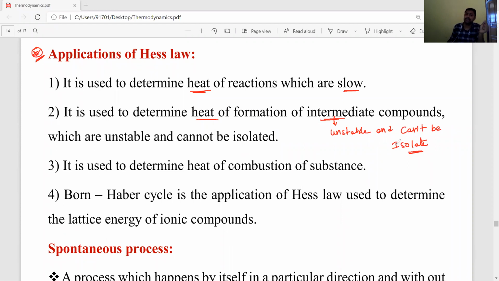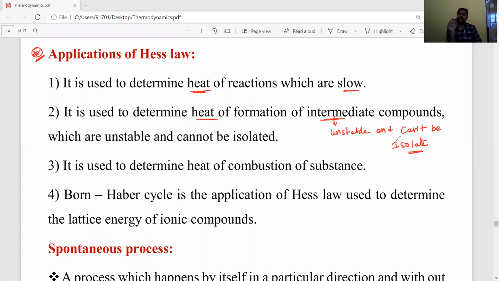Such intermediates, how much heat is released or absorbed in their formation, we can also determine by using Hess law, because the reaction can be carried out in several steps, step 1, step 2, step 3, and for each step we can calculate the heat released or absorbed. That's why we can calculate the heat of intermediates, even though they cannot be isolated.